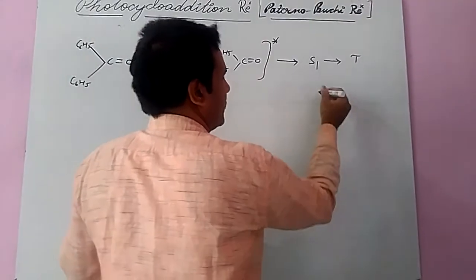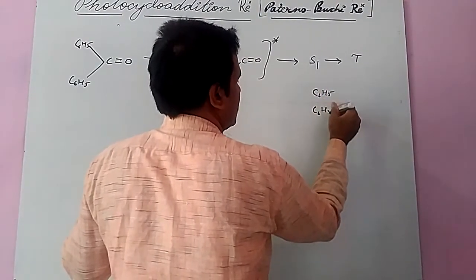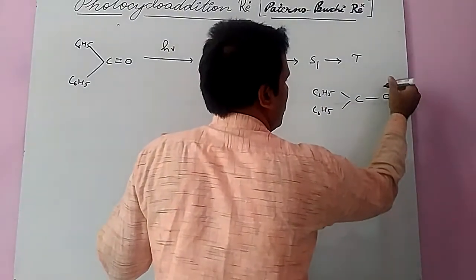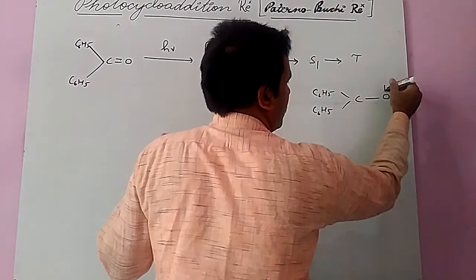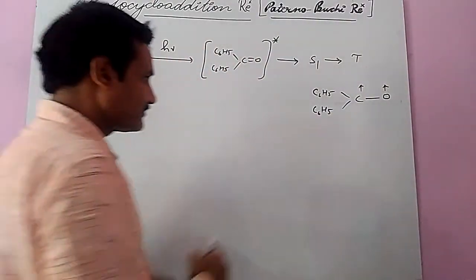At this triplet state, it converts like this: C6H5, C6H5, C, with O. In this form, the species is generated.